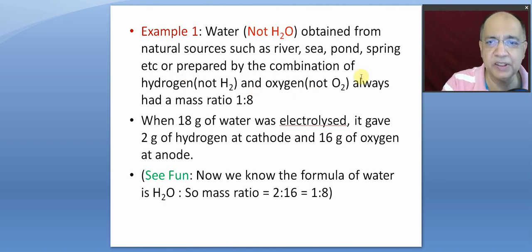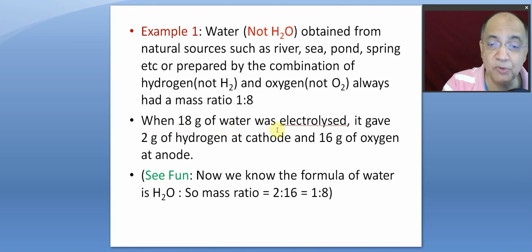Or prepared by the combination of hydrogen. At that time, the formula of hydrogen as H2 was not known, and oxygen, not O2, oxygen in language, always had a mass ratio of 1:8. In every 9 gram of water, 1 gram of hydrogen and 8 grams of oxygen was found.